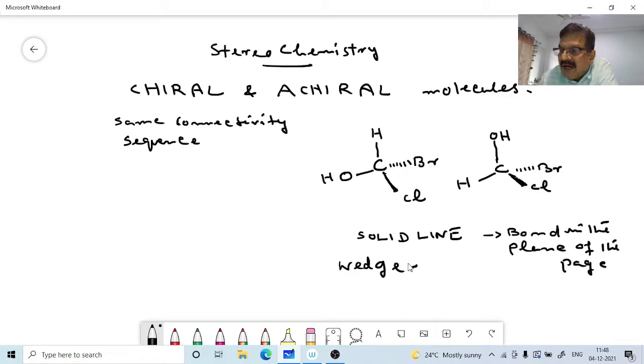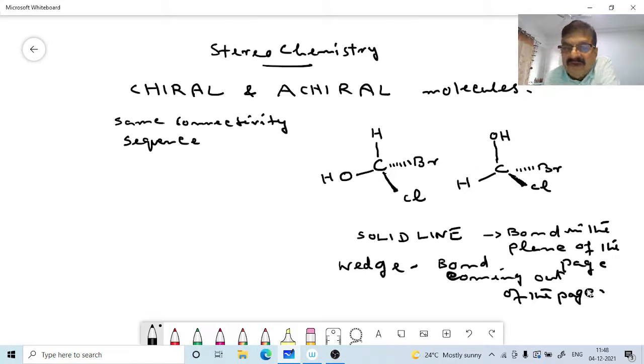A bond coming out of the page or above the page, we can say. A wedge is used for a bond coming out of the page. These are all stereochemical representations.